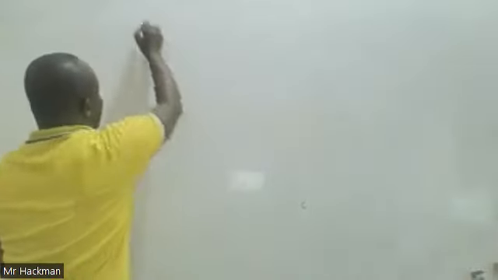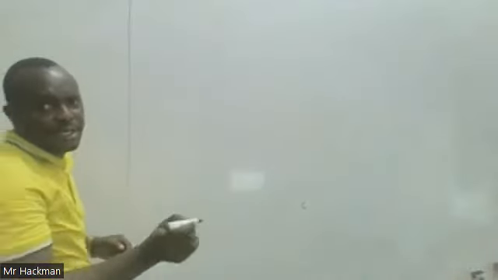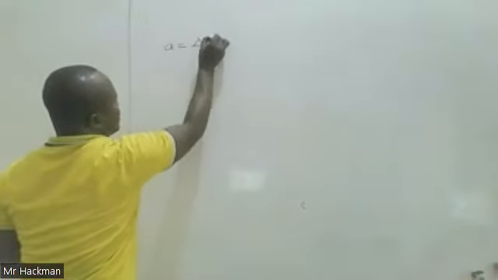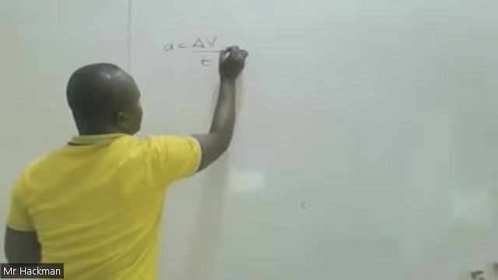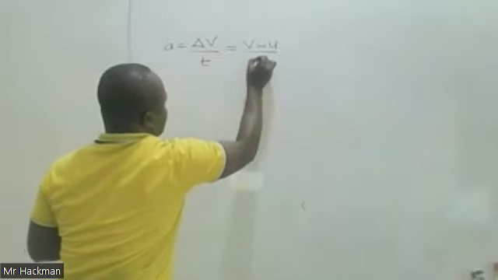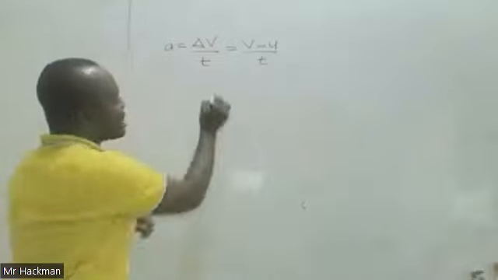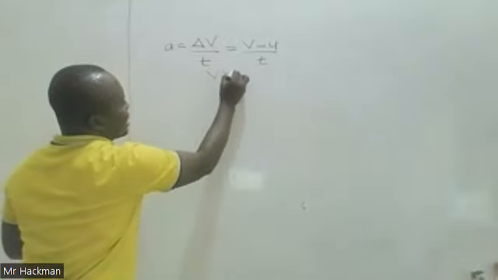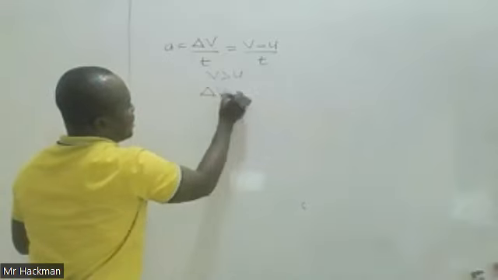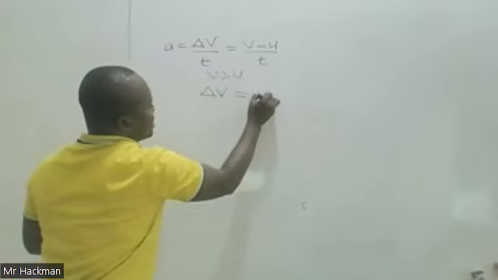Are you okay? And since acceleration a is equal to change in velocity with time, the change v minus u on t, because the final is always greater than initial, the change v would be equal to a positive value.